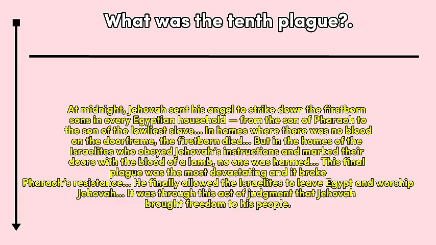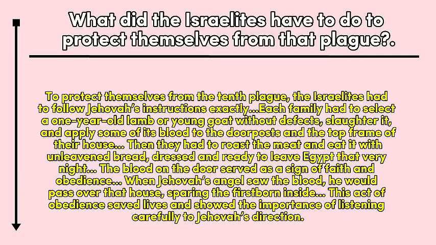This final plague was the most devastating, and it broke Pharaoh's resistance. He finally allowed the Israelites to leave Egypt and worship Jehovah. It was through this act of judgment that Jehovah brought freedom to his people. Next question. What did the Israelites have to do to protect themselves from that plague?